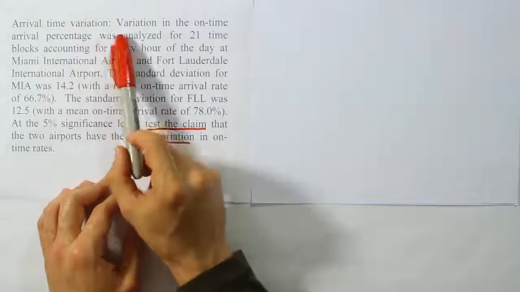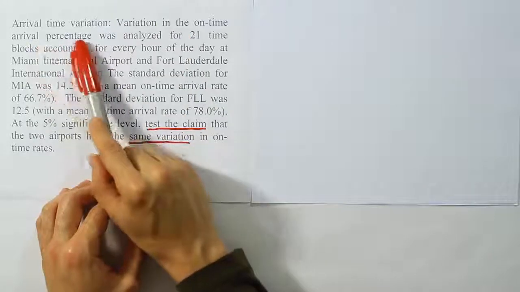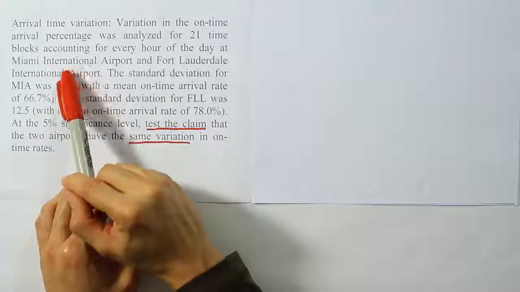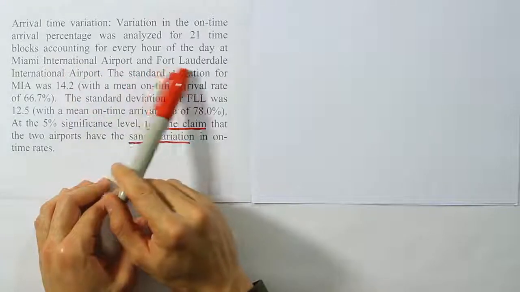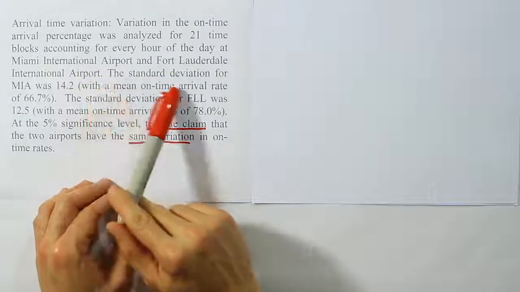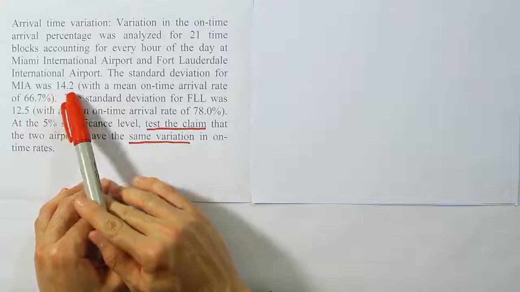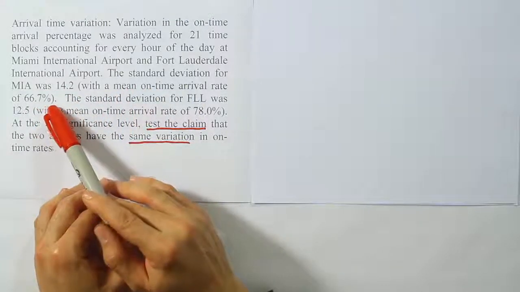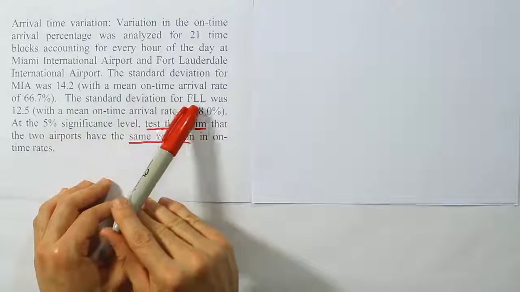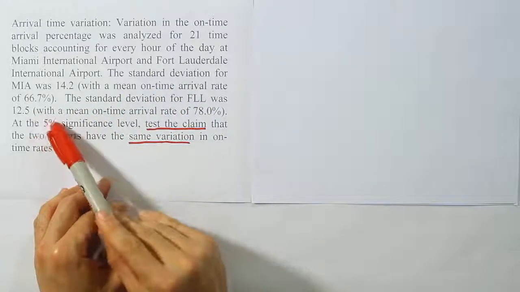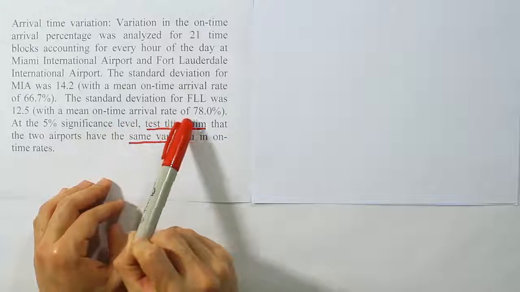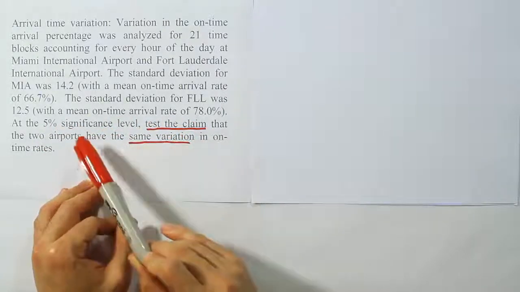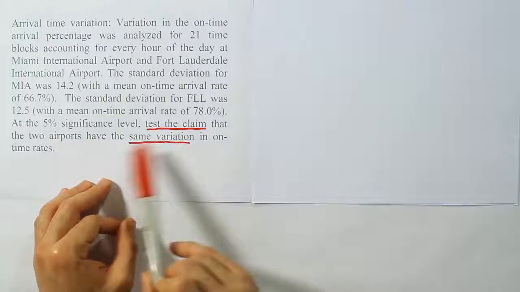Arrival time variation. Variation in the on-time arrival percentage was analyzed for 21 time blocks accounting for every hour of the day at Miami International Airport and Fort Lauderdale International Airport. The standard deviation for MIA was 14.2 with a mean on-time arrival rate of 66.7%. The standard deviation for FLL was 12.5 with a mean on-time arrival rate of 78%. At the 5% significance level, test the claim that the two airports have the same variation in on-time rates.